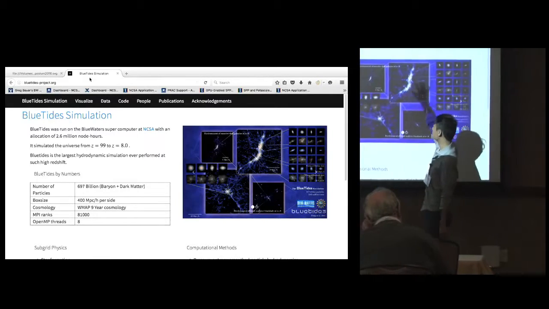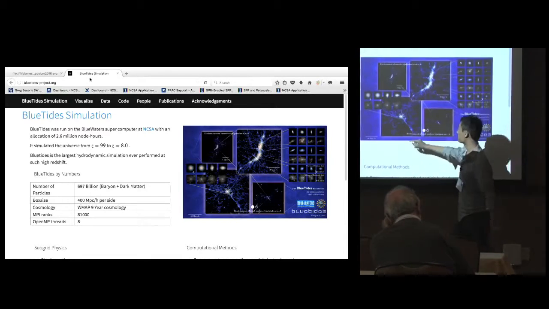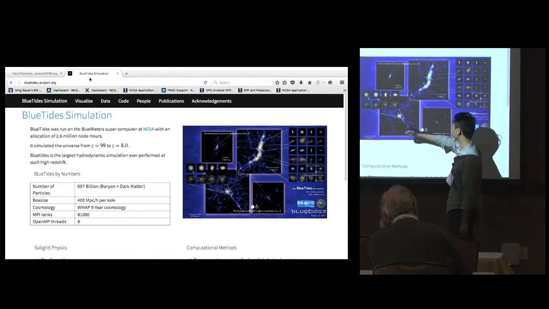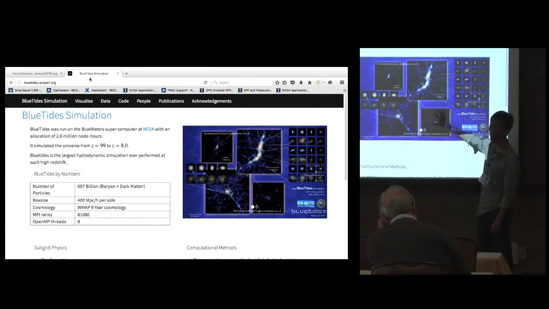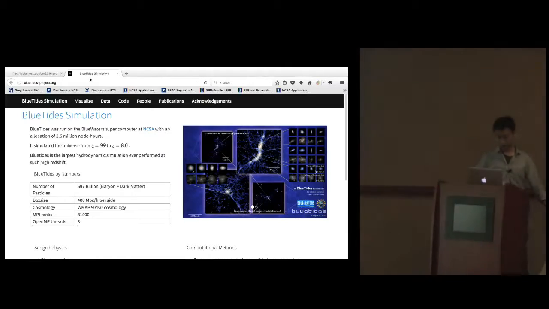So in this picture, I'm showing you the background, the entire volume, and we pick some regions and zoom in, we find dynamical galaxies formed in this volume. And that's the power of simulation enabled by Blue Waters.